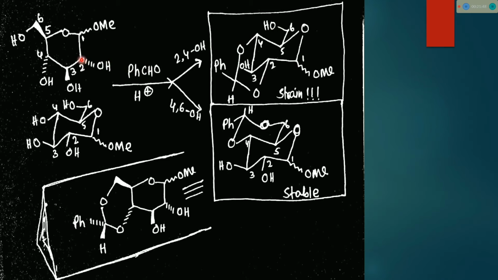That's why, still these are cis on trial, benzaldehyde cannot react with these two hydroxyl groups. Rather benzaldehyde reacts with the 4 and 6 hydroxyl groups which are also 1,3-diol to give a stable molecule. There are two chairs, like one chair resting on another.